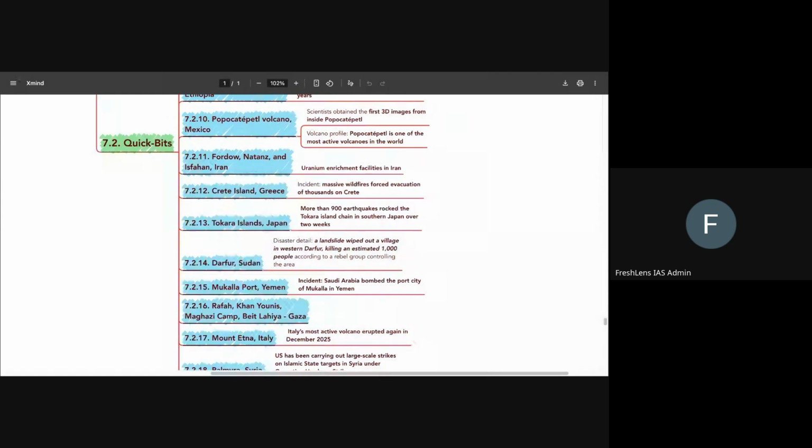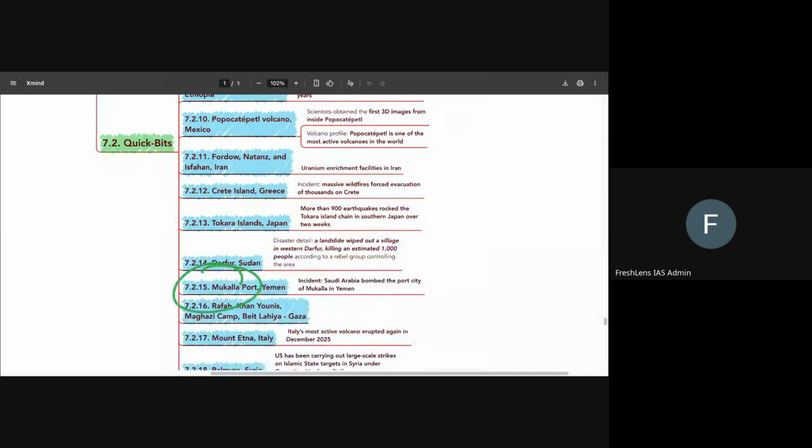Because a landslide wiped out a whole village in Darfur, killing an estimated 1,000 people, according to the rebel groups in that particular region. So we have to know about this particular fact. Okay? We have to know that a landslide led to more than 1,000 fatalities in Darfur, Sudan.